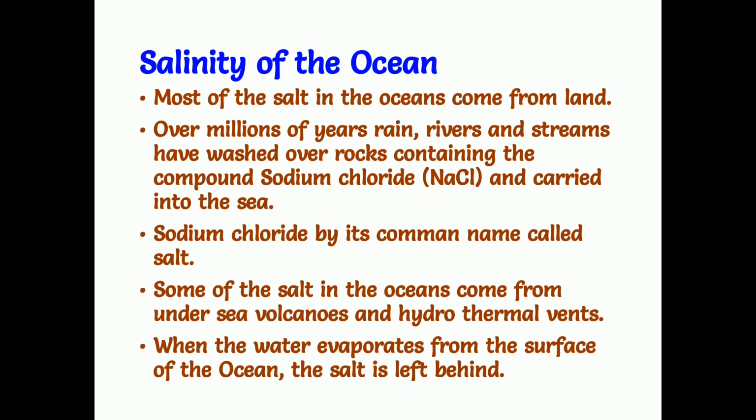And some of the salt in the oceans comes from undersea volcanoes and hydrothermal vents. As I said in the previous video, on the ocean floor also there are mountains and some volcanoes, and these volcanoes release salts when they erupt. The salts come out of the volcano. Hydrothermal vents are openings on the ocean floor. With this, a lot of salts are released into the water and mix there.